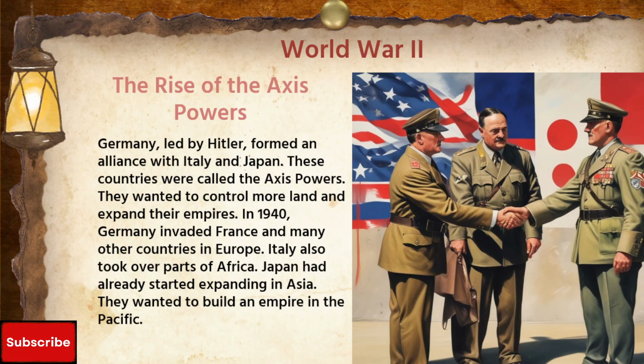The rise of the Axis powers. Germany, led by Hitler, formed an alliance with Italy and Japan. These countries were called the Axis powers. They wanted to control more land and expand their empires. In 1940, Germany invaded France and many other countries in Europe. Italy also took over parts of Africa. Japan had already started expanding in Asia. They wanted to build an empire in the Pacific.